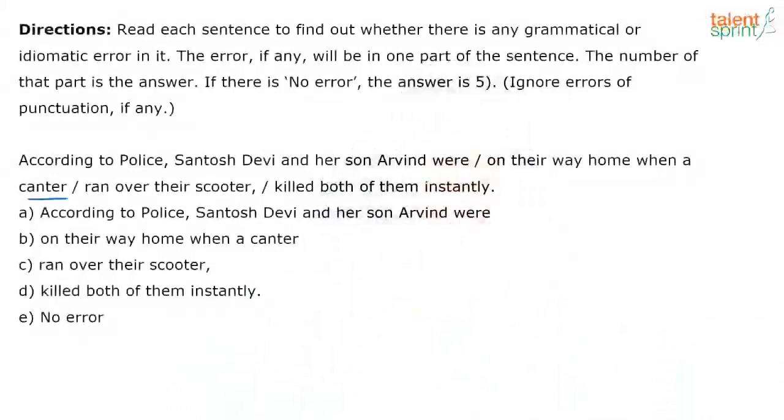So according to police, Santosh Devi and her son Arvind were on their way home when a canter ran over their scooter. So the first action is they were run over by a vehicle. Second action is they died. And both these actions are happening to the same people, right? Our subject is Santosh Devi and the son Arvind.